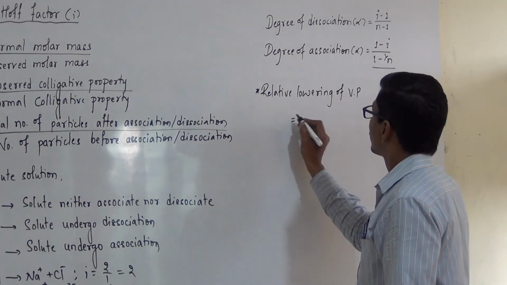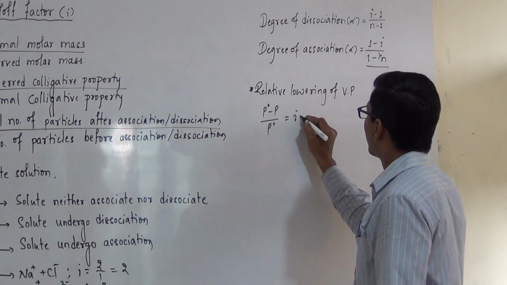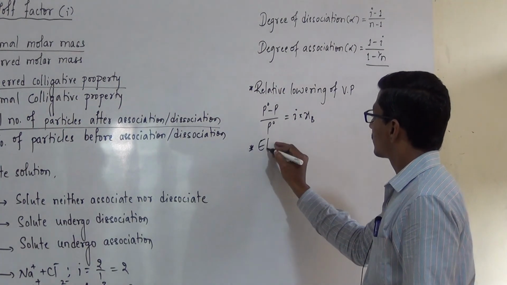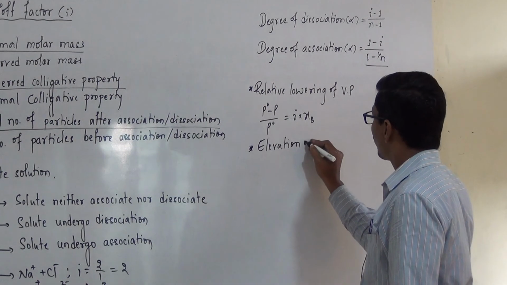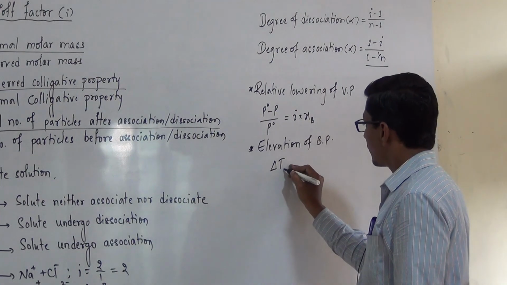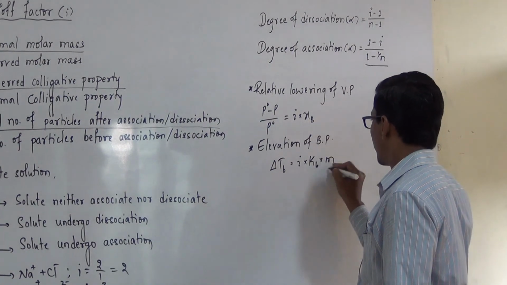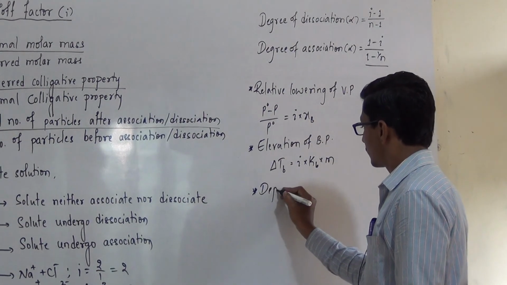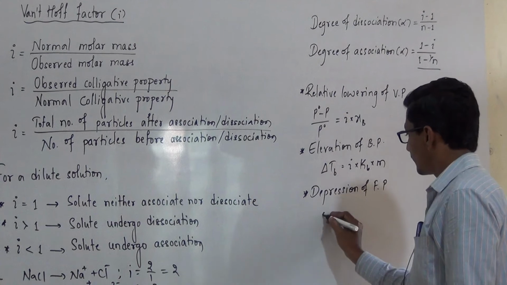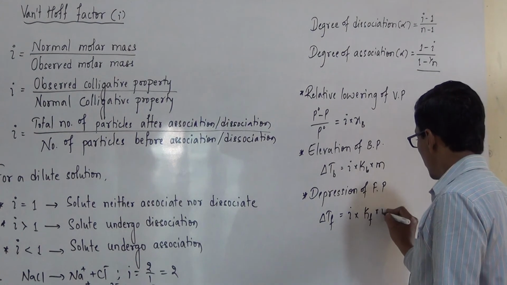is equal to (P naught minus P) by P naught is equal to i into XB. Second one is elevation of boiling point, delta TB is equal to i into KB into m. Third one, depression of freezing point, delta TF is equal to i into KF into m.